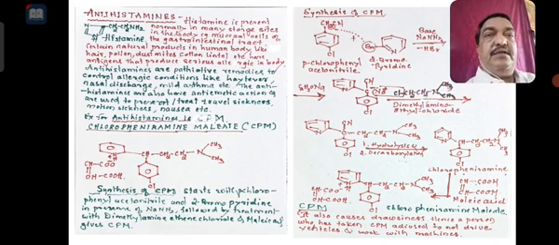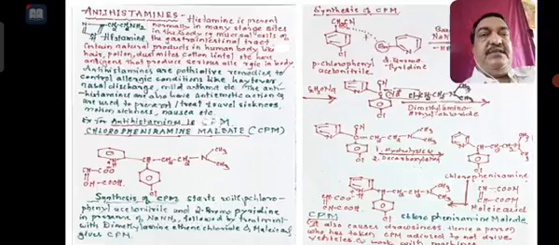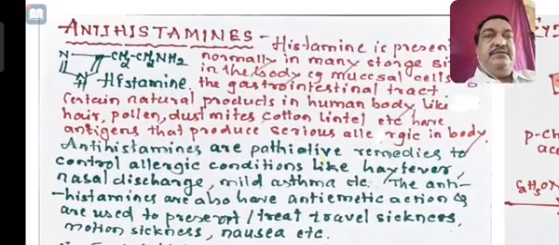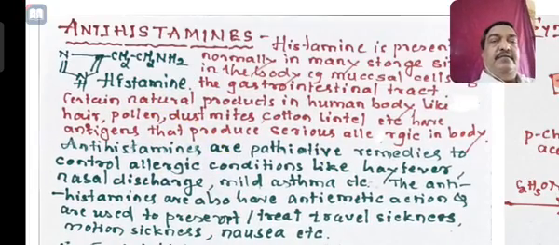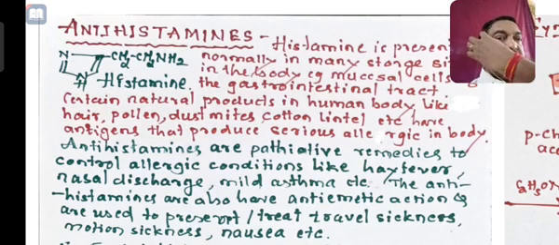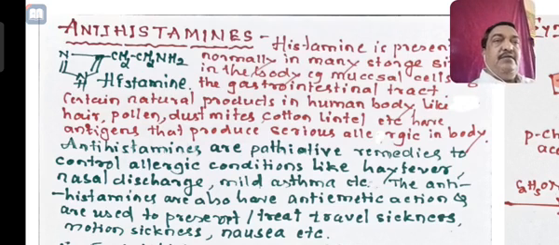antihistamines. So there is a molecule of histamine. It is again a 5-member ring system with 2 nitrogens, having CH2 NH2 at the third position with respect to the 1 nitrogen. Okay, so histamine is one of the essential materials present in a normal body, which is a storage material.